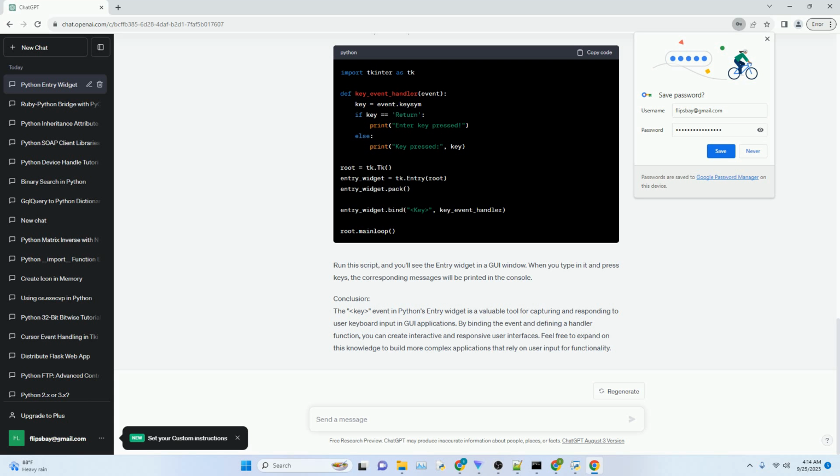Conclusion. The key event in Python's entry widget is a valuable tool for capturing and responding to user keyboard input in GUI applications. By binding the event and defining a handler function, you can create interactive and responsive user interfaces. Feel free to expand on this knowledge to build more complex applications that rely on user input for functionality.